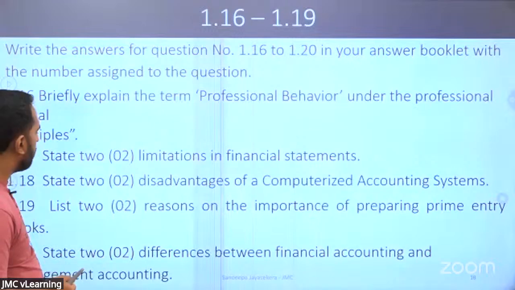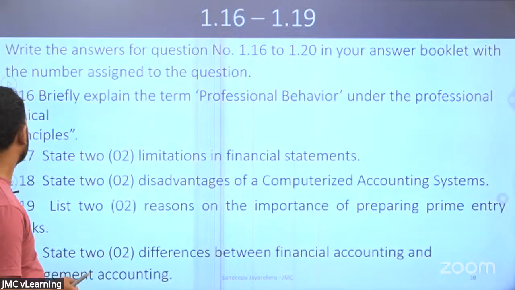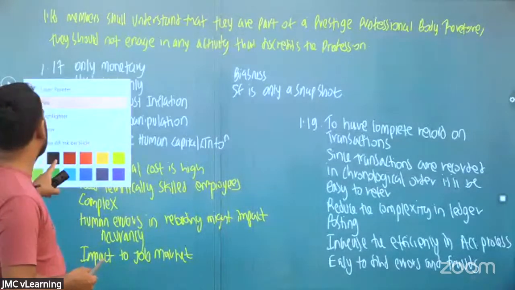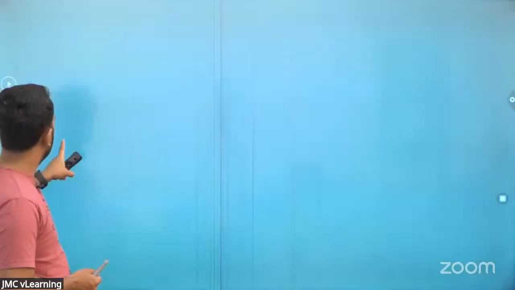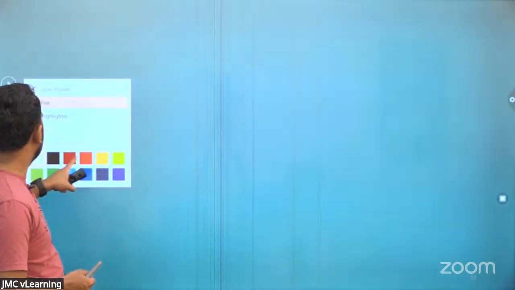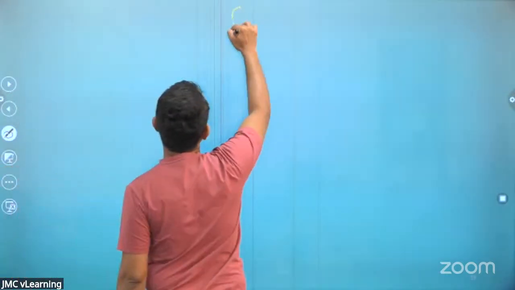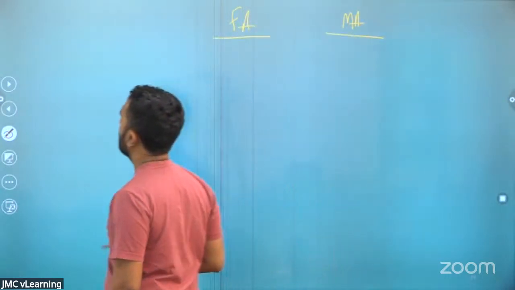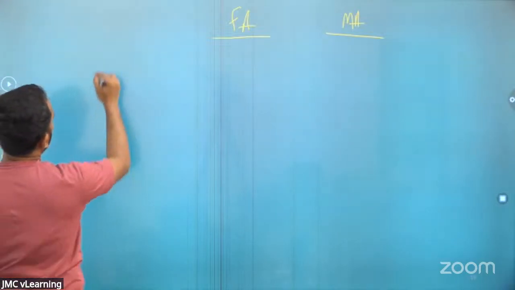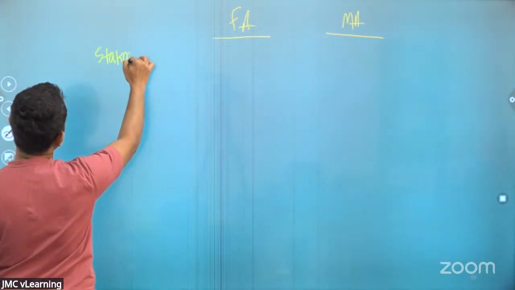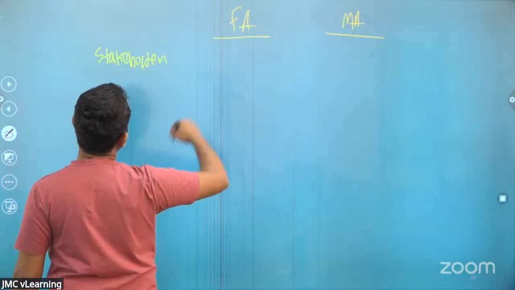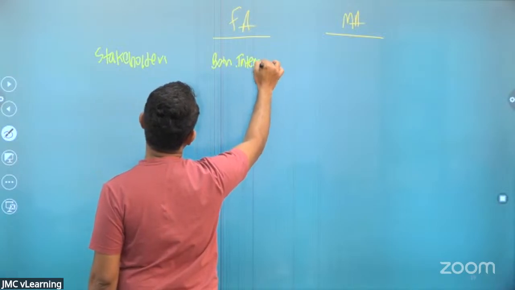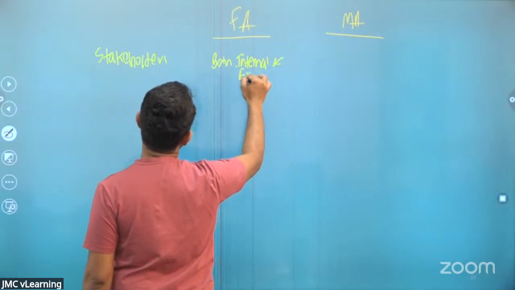State 2 differences between financial accounting and management accounting. Right, let me just erase that one and let me put financial accounting, management accounting. The differences, right? If you take the stakeholders, financial accounting has both internal and external.